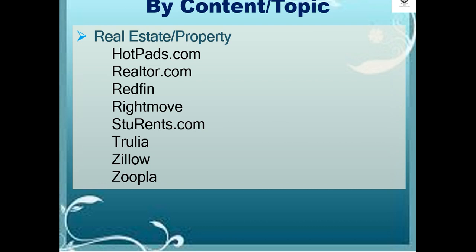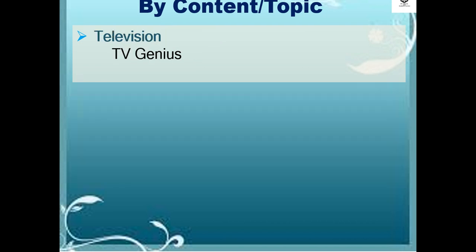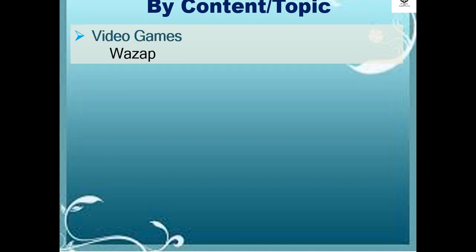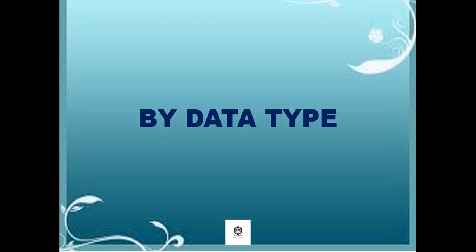In terms of real estate or property under content or topic search engines, the examples are Hotpads.com, Realtor.com, Redfin, Rightmove, Students.com, Trulia, Zillow, and Zoopla. In terms of the television, example is TV Genius. For the video games, the example is WhatsApp. Now let's proceed to the search engines by data type.